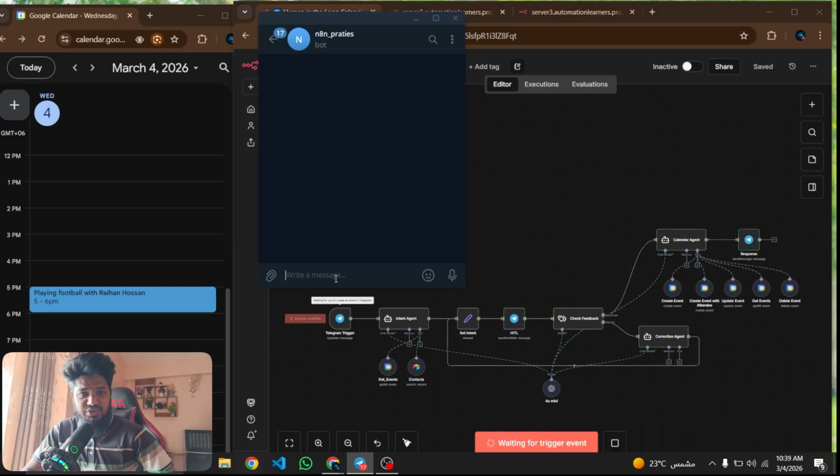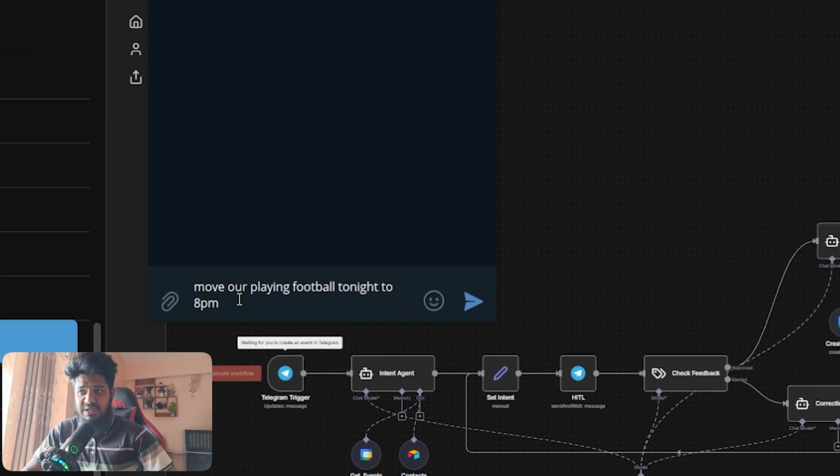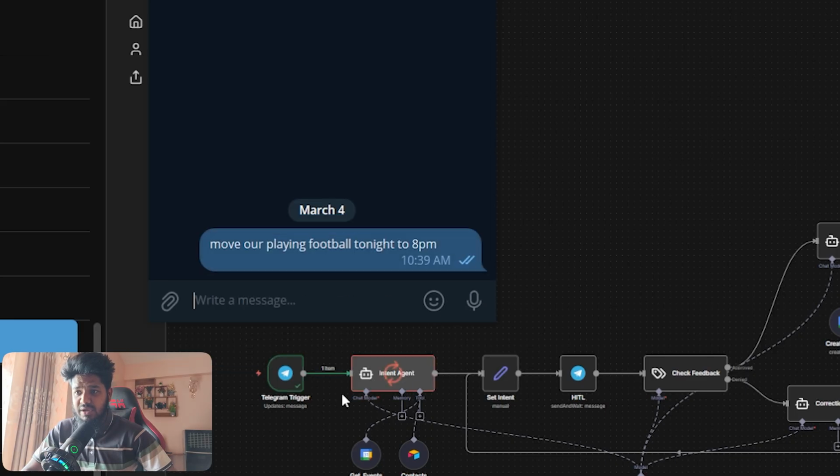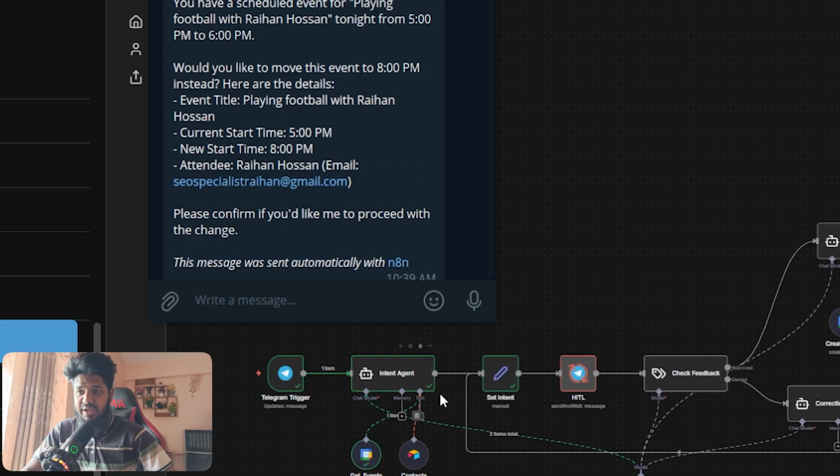If I want to move this event to 8 p.m. instead of 5 p.m., I ask it to move playing football tonight. You can see the AI agent running the intent agent and get event to find which event you want to move, and set intent.